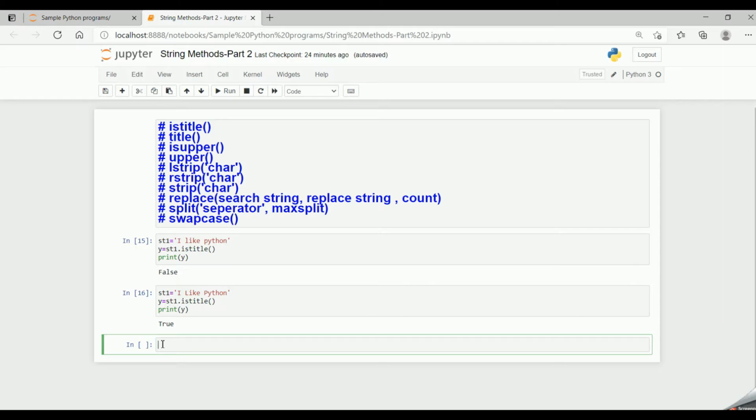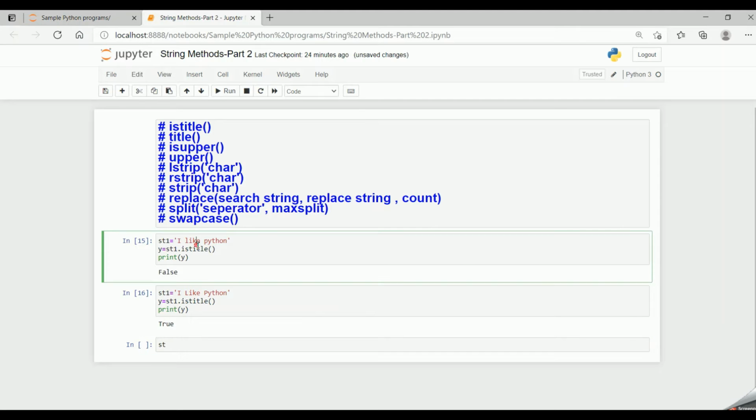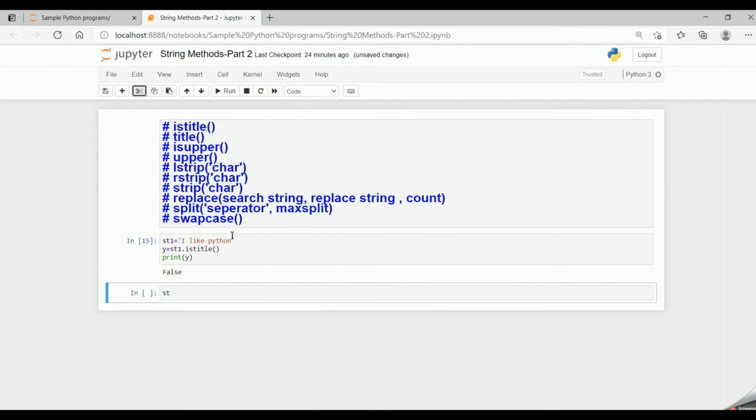Now let's move on to the second built-in function, that is just title. Suppose my st1 is having "i like python", and I give the built-in function title, st1.title. Now I say print my y. Now when I run the code, it prints I in capitals, L in capitals, and P in capitals. So whatever string we give to st1, it gets converted to the string in the title format. So this is how the title function works in Python.